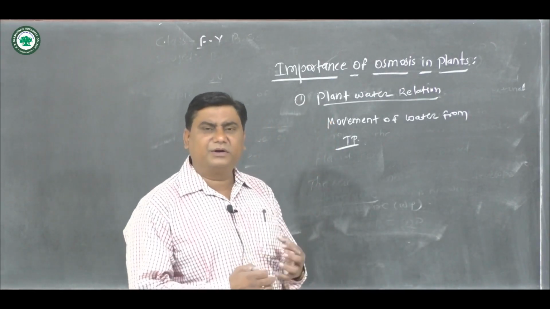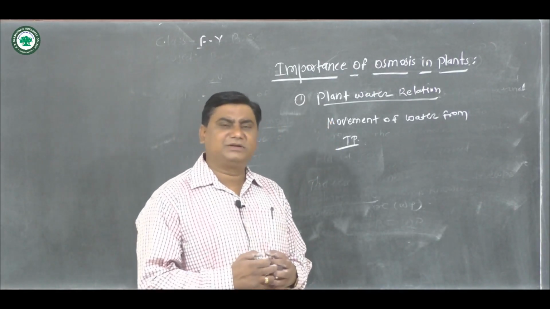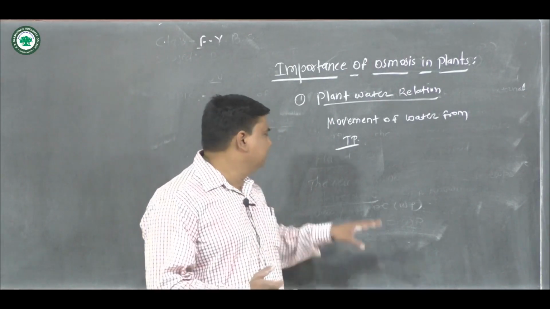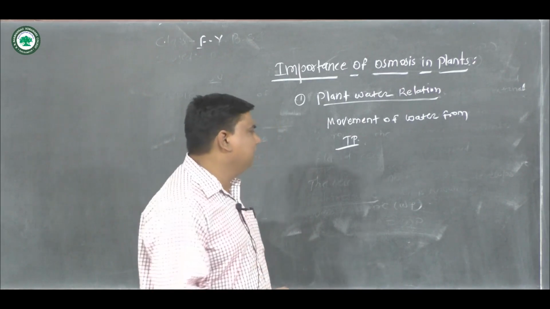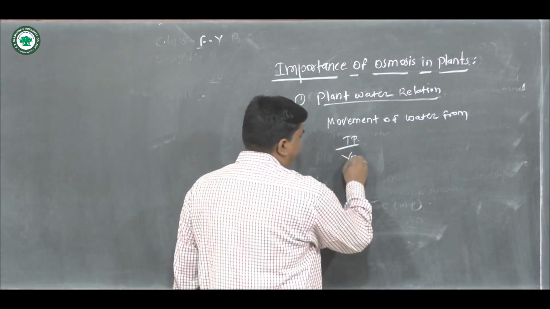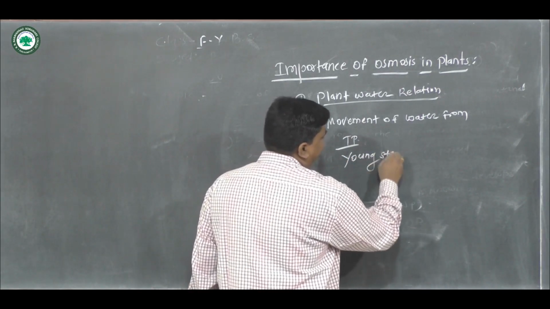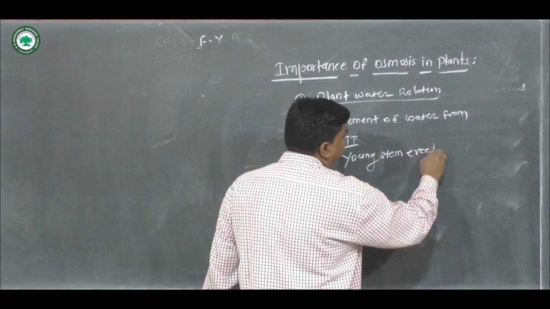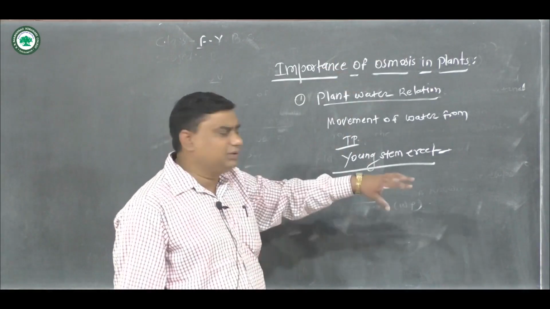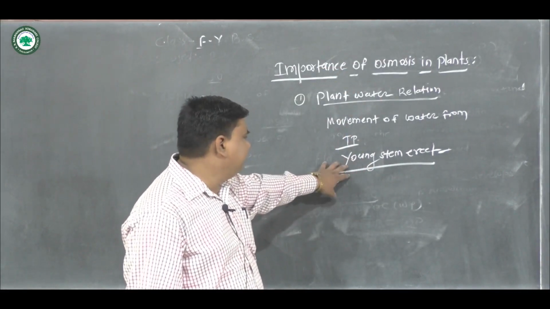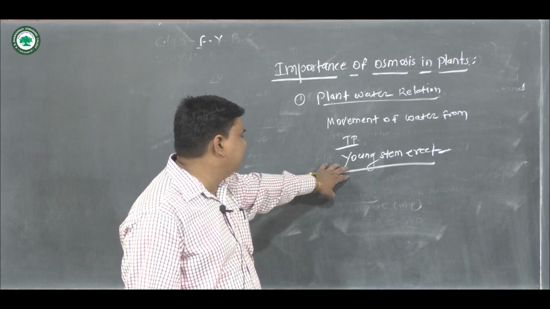Due to the turgor pressure, the plant grows. Osmosis is also responsible for keeping the young stem erect.